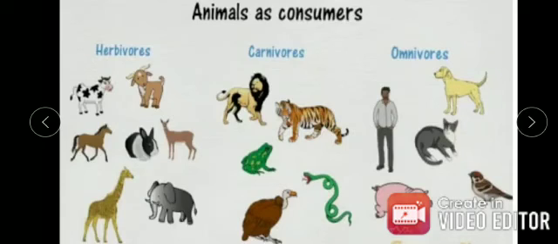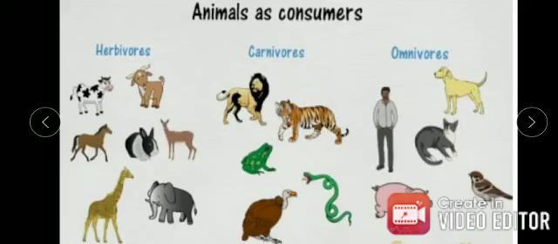Now what are carnivores? Carnivores are the animals which eat only animals. For example, lion, tiger, frog, vulture, snake, etc. Carnivores eat only animals and are therefore indirectly dependent on plants. Why? For food they are dependent on animals that are herbivores. So these are some examples of herbivores and carnivores.